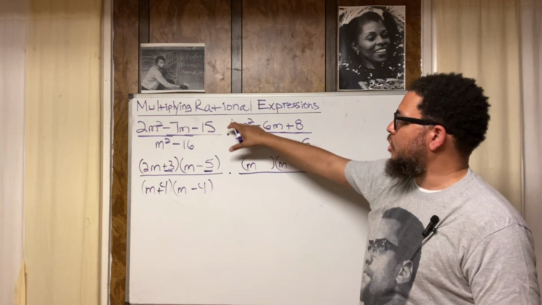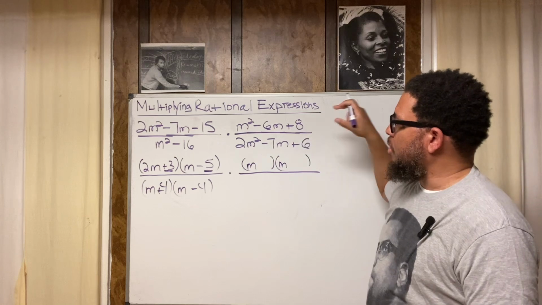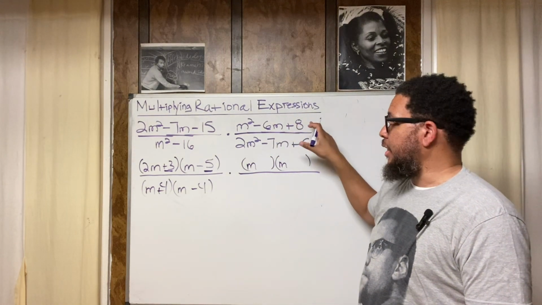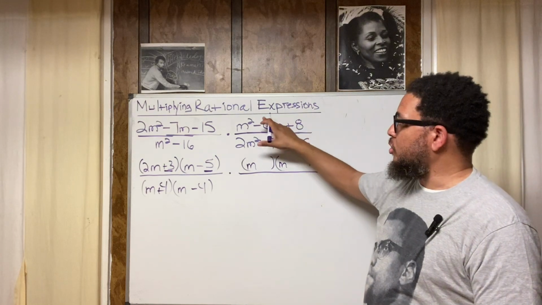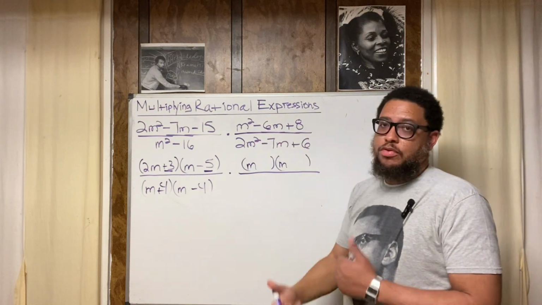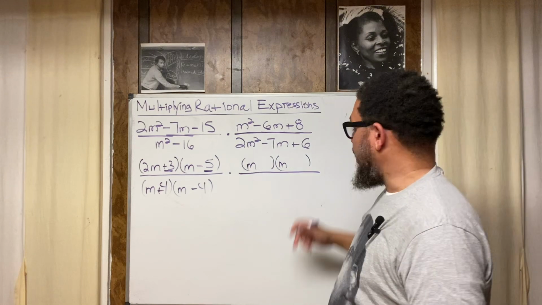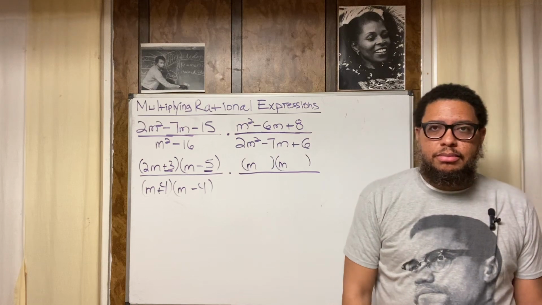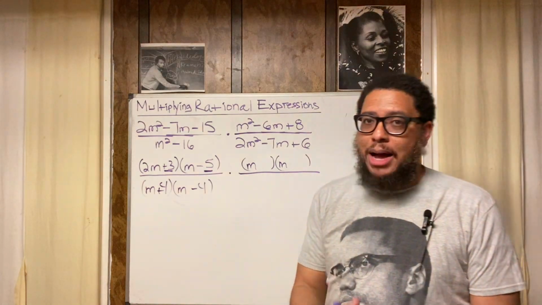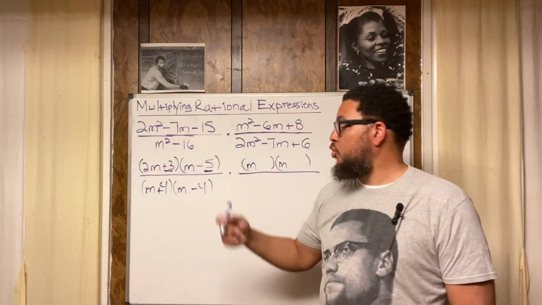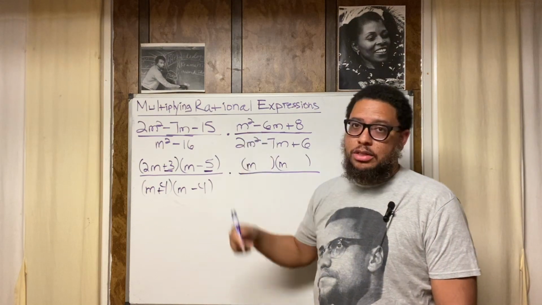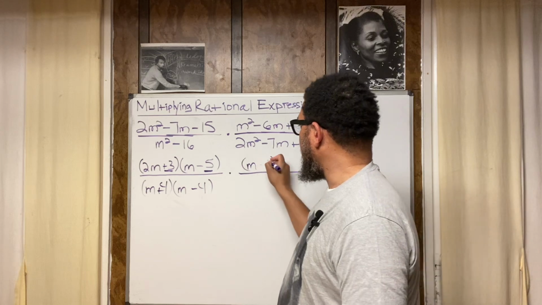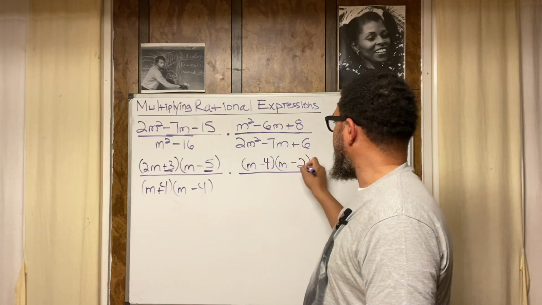With this one, because the lead coefficient is a 1, all you got to do is come up with the 2 factors of the last number that also add up to the middle number. I'll say it again. The 2 factors of the last number that also add up to the middle number. If you don't understand it, pause the video, run it back, take it from the top. Now, what 2 factors of positive 8 add up to -6? -4 and -2. Not +4 and +2, because 4 plus 2 gives you +6. We need a -6, right? So I'm going to do -4 right here and -2 right here.